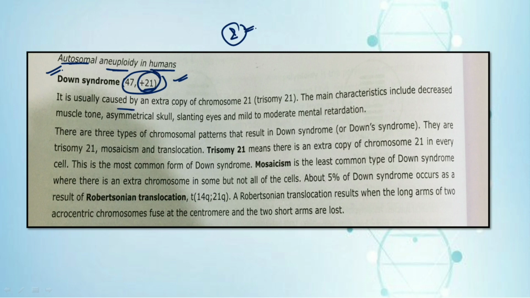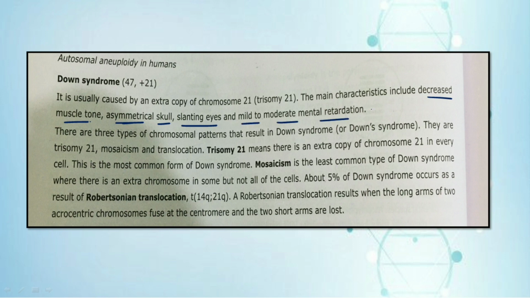So it is usually caused by the extra copy of chromosome number 21, and the main characteristics include: the first one is decreased muscle tone, next we have the asymmetrical skull, third is slanting eyes, and mild to moderate mental retardation. So when a human being is suffering from Down syndrome, these are the main characteristics observed.